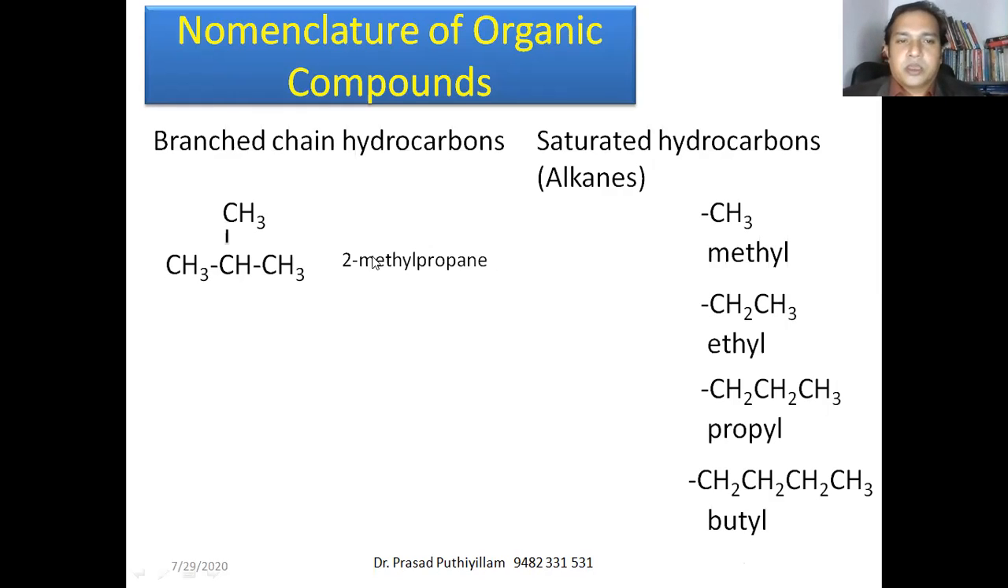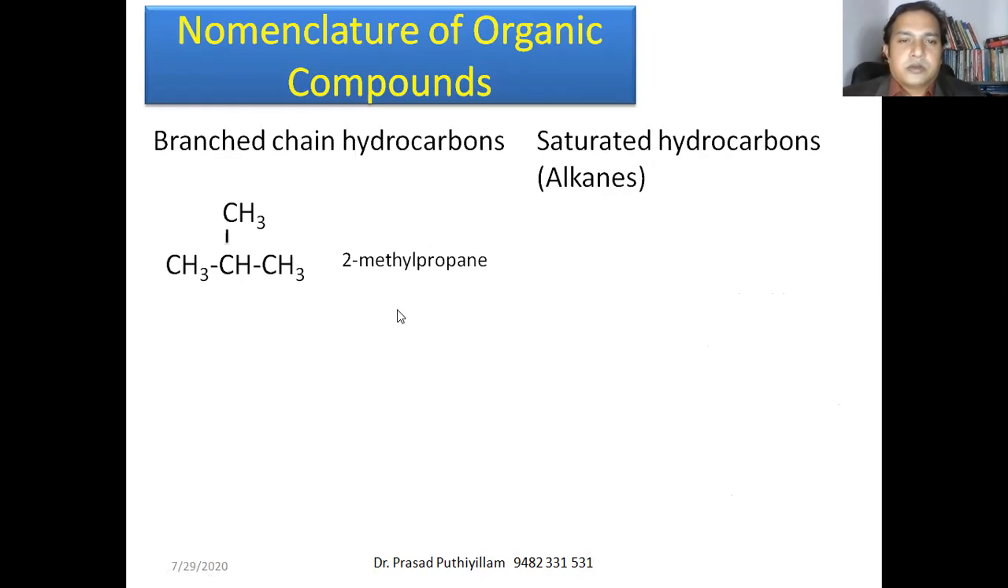Here the second carbon atom has got a methyl functional group. Therefore, it is 2-methyl. The 2 represents that it is in the second position of the propane molecule. So the second position contains a methyl group. Therefore, it is 2-methyl propane. Next example: again it is a methyl group on the second position, and it is butane for the 4 carbon atoms in the main chain. So it is 2-methyl butane.